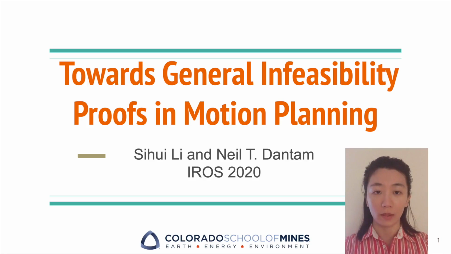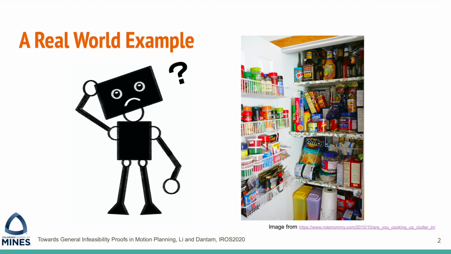Here I will present our paper, Towards General Infeasibility Proofs in Motion Planning. If you have a cluttered cabinet like this, and a home assistant robot of course, grasping something at the back of the shelf would be a very difficult task for the robot.